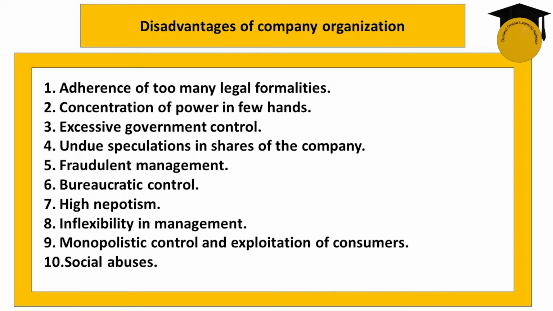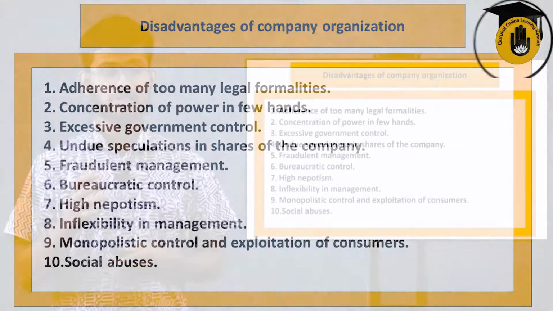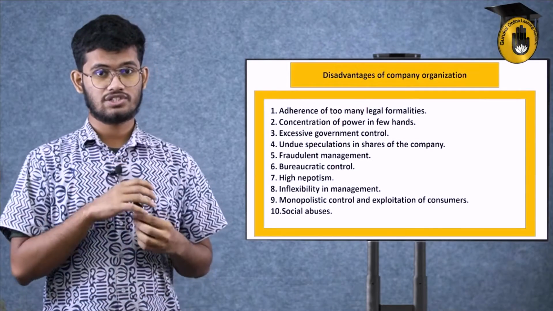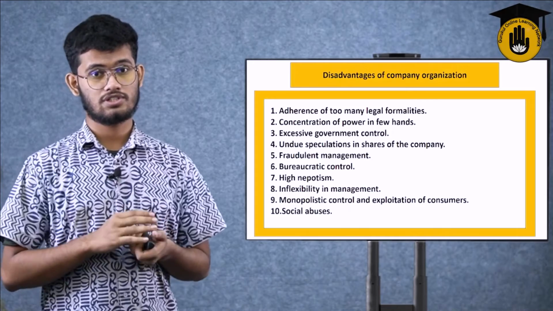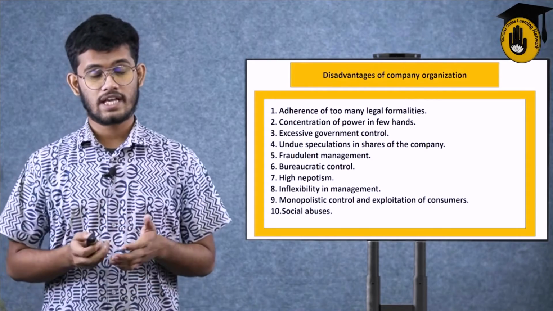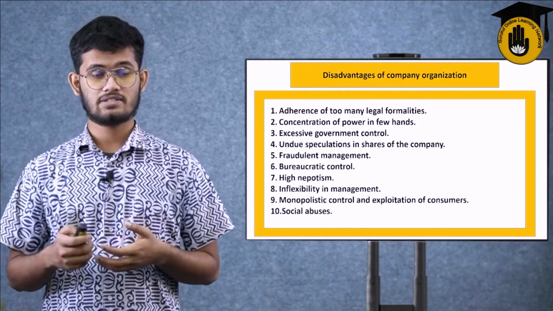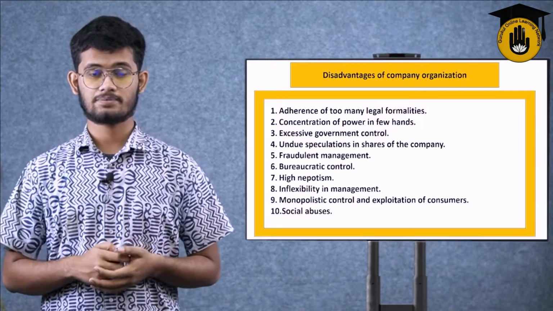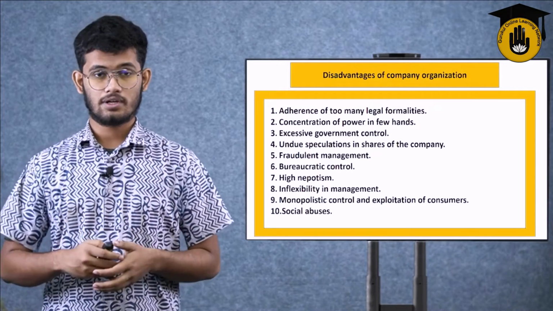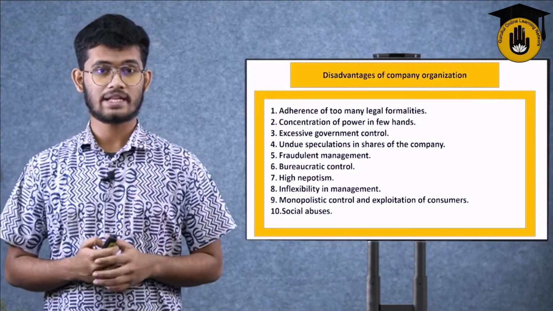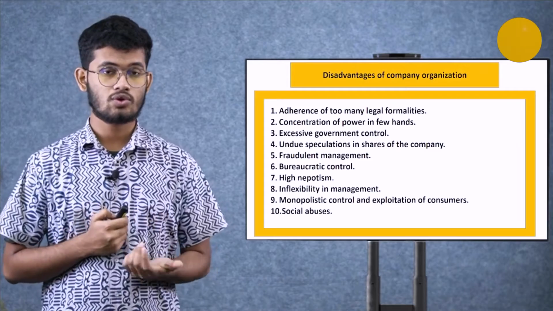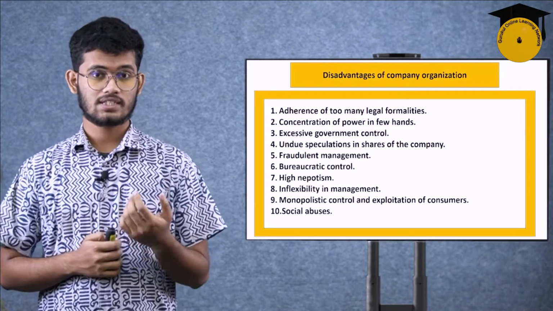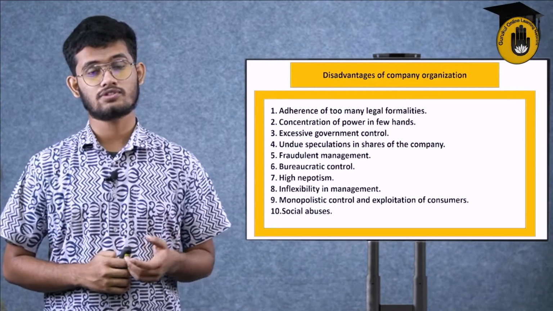Concentration of power in few hands. We described that the general shareholders or the general partners of the company take responsibility in the management sectors, but not in every case. There are certain people who manage them. They are not the soul of that company. The souls are the directors, the CEOs, or the owners of that company.